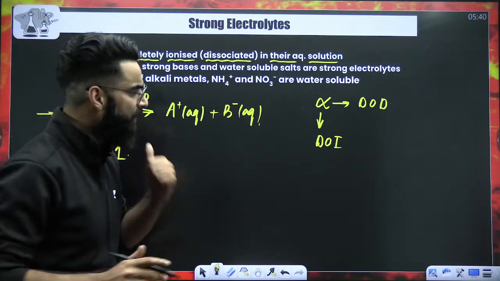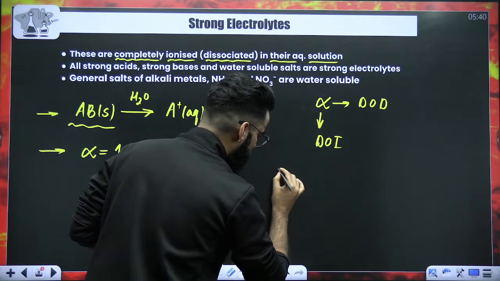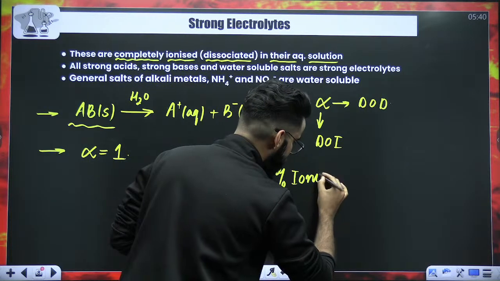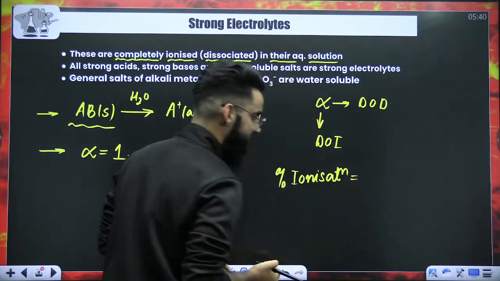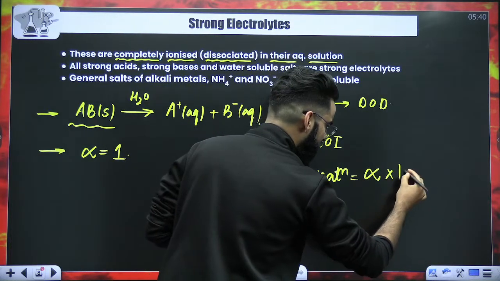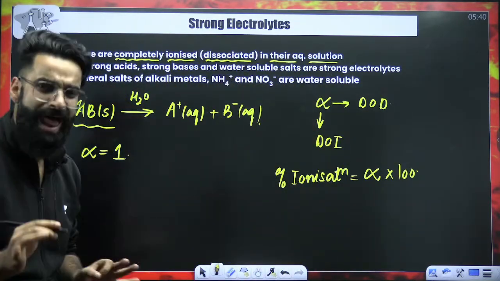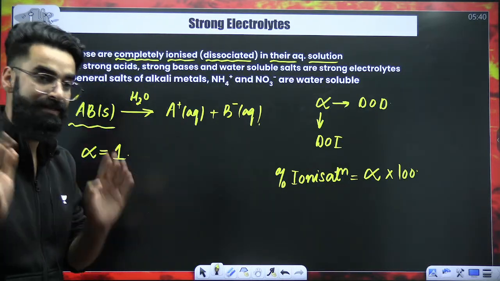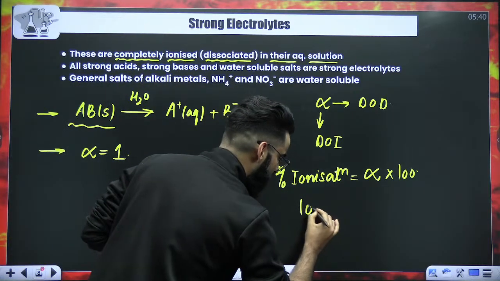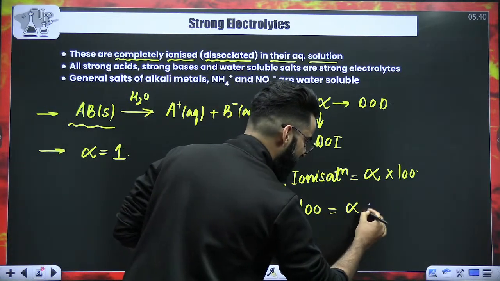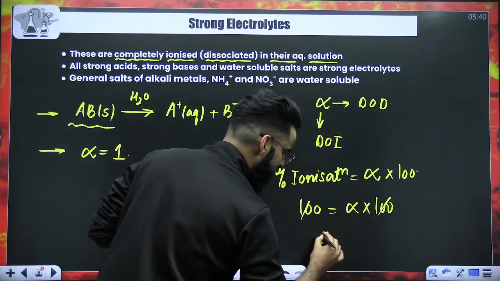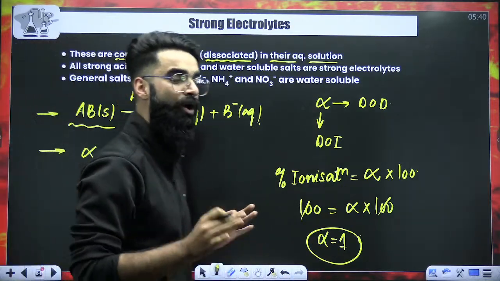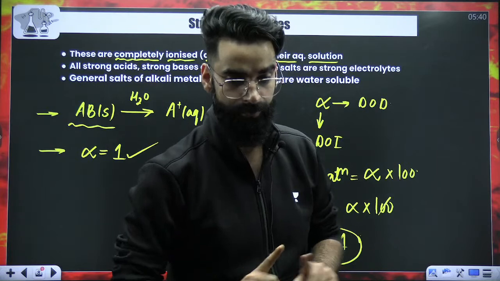Perfect. If you remember, I told you one more thing. I told you percentage dissociation. Here I'll be writing percentage ionization. Percentage ionization is equal to degree of ionization multiplied by 100, right? Now, I'm telling you a strong electrolyte gets 100% ionized. That means percentage ionization of the strong electrolyte is 100, which is equal to alpha multiplied by 100, right? So the value of alpha is coming out to be directly 1. As I told you, in case of strong electrolytes, the degree of ionization is always equal to 1, right?